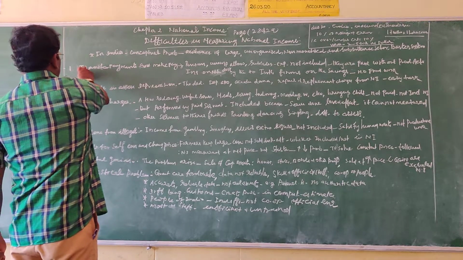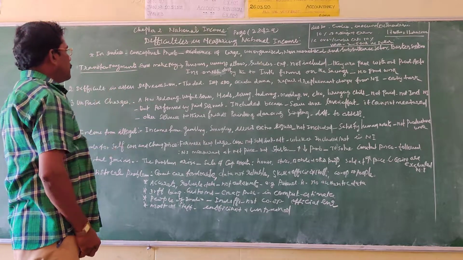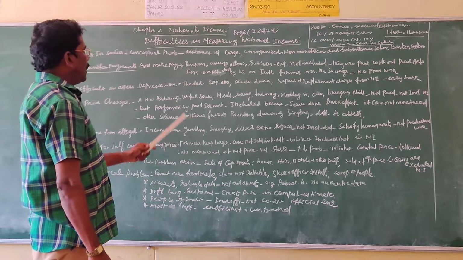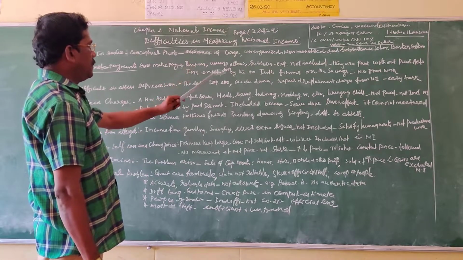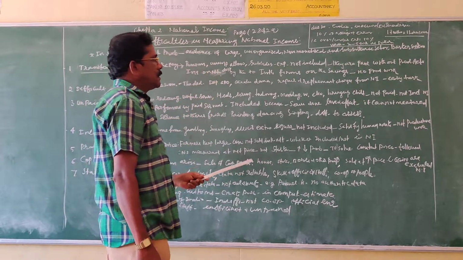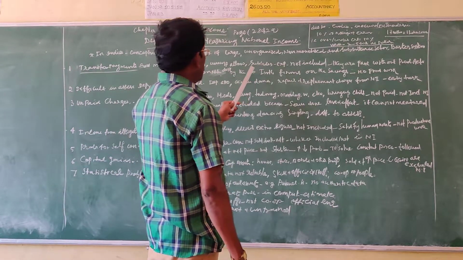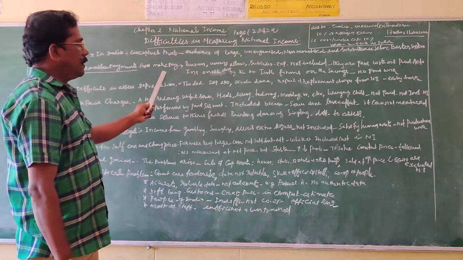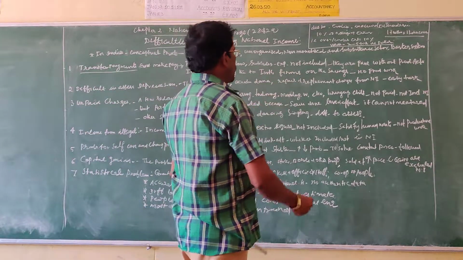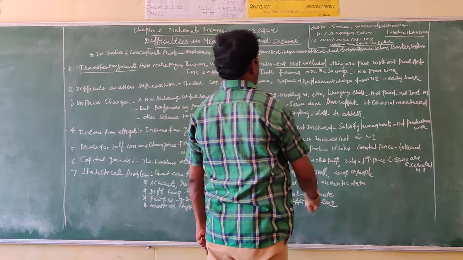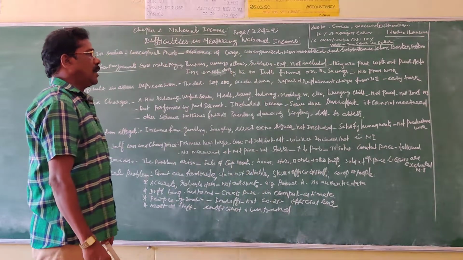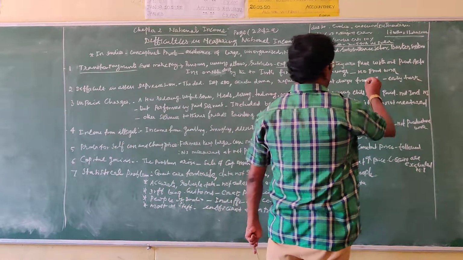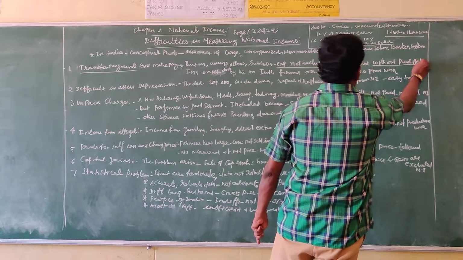Number 1, transfer payments. The government pays expenditure to the people by way of pension, unemployment allowance, and subsidies. These expenditures are not included in the calculation of national income because they are made without any productive activities.